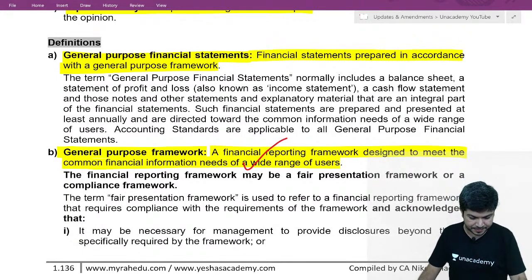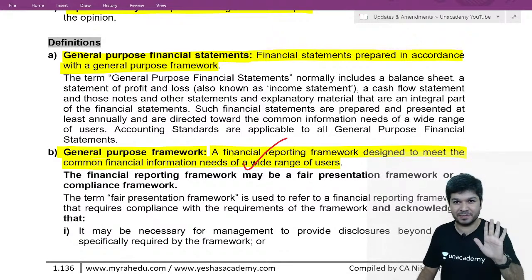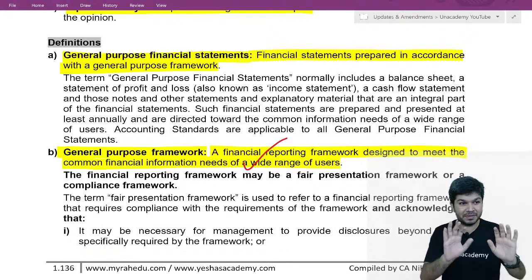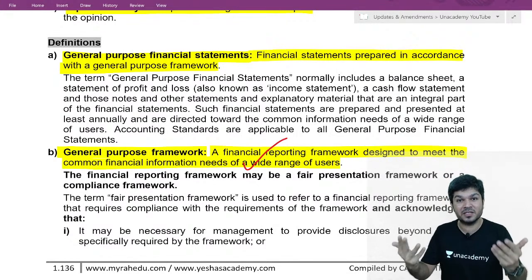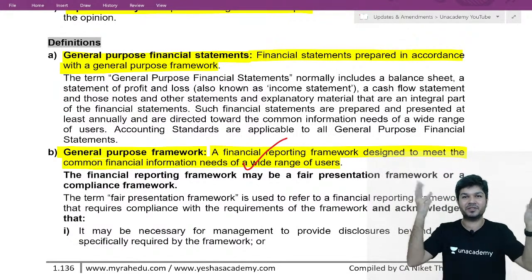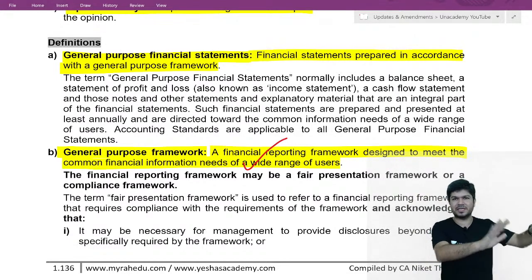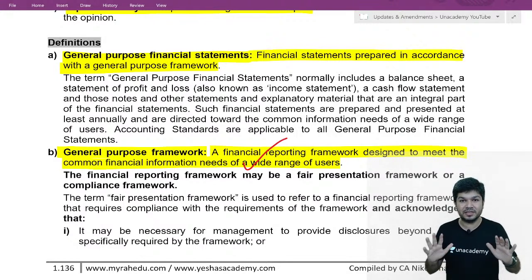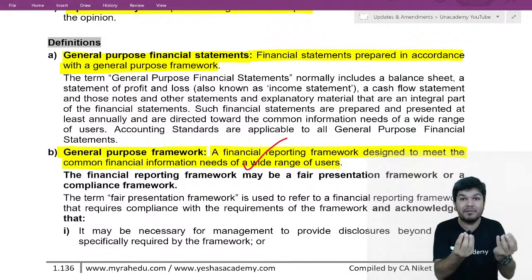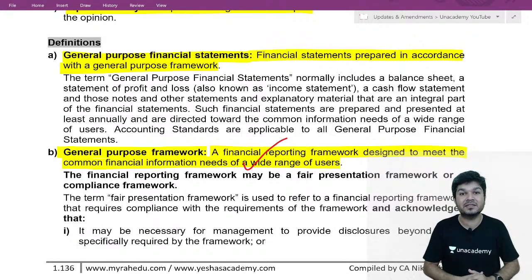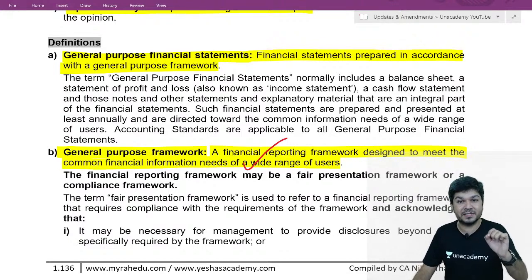Now, just tell me one thing. Management will prepare financial statement complying with laws. Okay, would they also be giving some extra disclosure to have a better presentation? Would they be giving some additional information, extra information to have a better presentation? If answer is yes, then it is called a fair presentation framework.